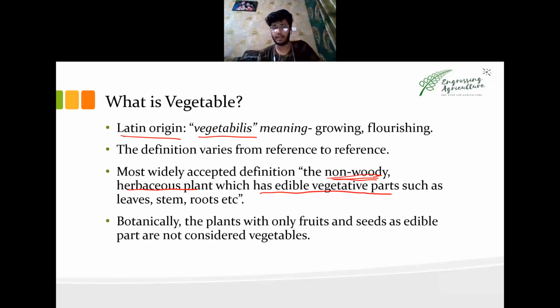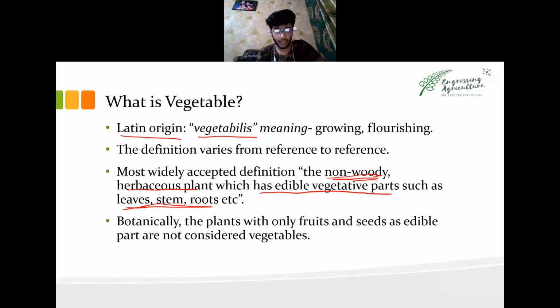In herbaceous plants where the vegetative part is edible, such as leaves, like cabbage, stem, such as asparagus, roots, such as potato, and we have colocasia, which is arvi in Hindi. All these are vegetative and edible. So the definition of vegetable is a non-woody herbaceous plant which has edible vegetative parts such as leaves, stem, roots, tendrils, rhizomes, suckers, etc.